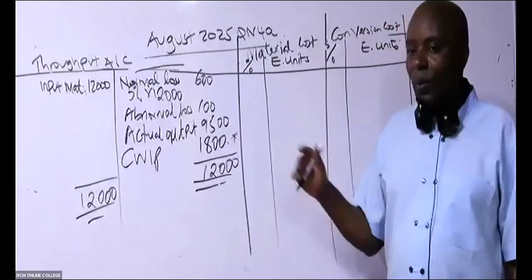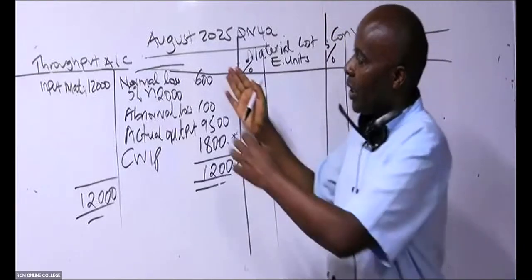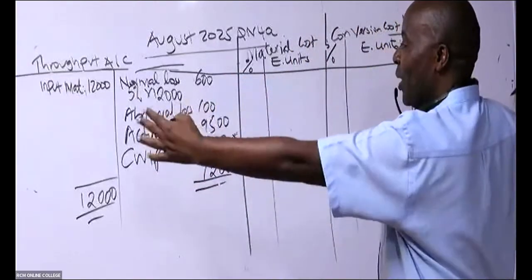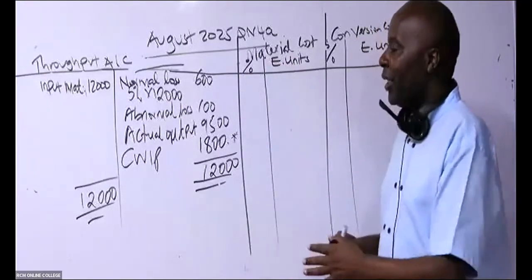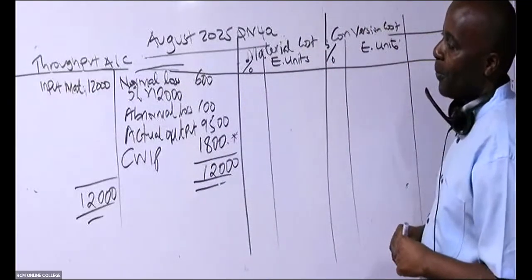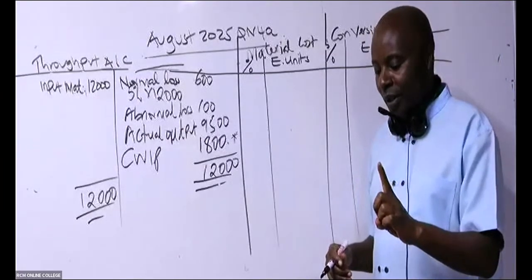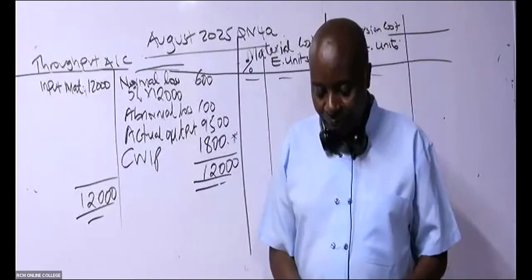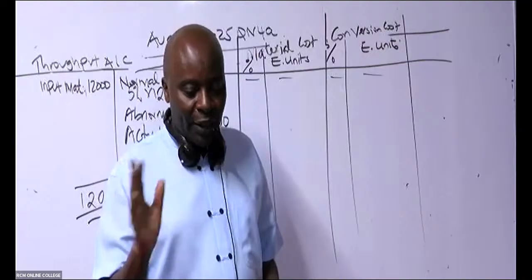And then this table, when I took my students, one of my best students here, her book, I realized that you guys were doing these things separately. The throughput account with the statement of equivalent units is supposed to take a whole page. It's one. Don't do this disjointly. No. This is supposed to be on the left side, and then now on the right. You continue with that. So we start with the normal loss. Normal loss, no costs at all. Normal loss, nothing here. Nothing, nothing, nothing. So is that okay? Normal loss, nothing, isn't it?